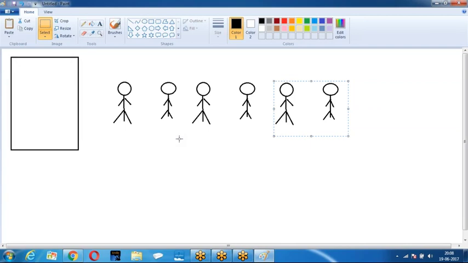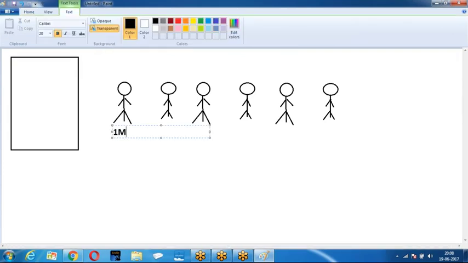People are standing in front of the telephone booth, in sequence order. Now the point here is, this fellow wants to make a call. He wants to speak for 1 minute. Another wants to speak for 2 minutes. This guy wants to speak to his girlfriend, for a long time. This guy also wants to speak to, let us say, his wife. And this guy wants to speak for 1 minute.